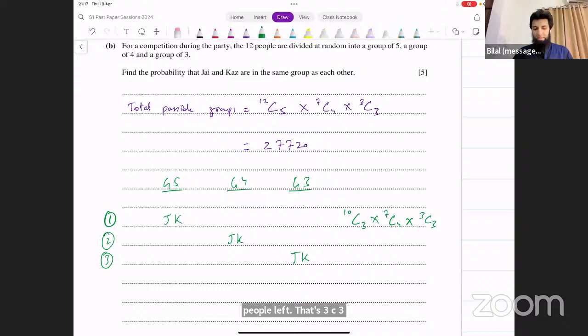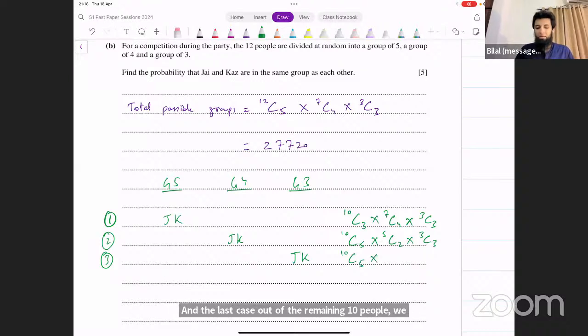Then you have the second case when that couple is in the group of 4. In how many ways can we select this now? Out of the remaining 10 people, we have to place 5 in this first group. And then out of the remaining 5 people after that, we need 2 more people for the second group. So that's 5C2. And then the remaining 3 people, they're going to be in the third group. And the last case, out of the remaining 10 people, we need 5 in this group. That's 10C5. And 4 in this group, out of the remaining 5, that's 5C4. And then 1 person is left. That's going to go in the third group. 1C1, sorry.